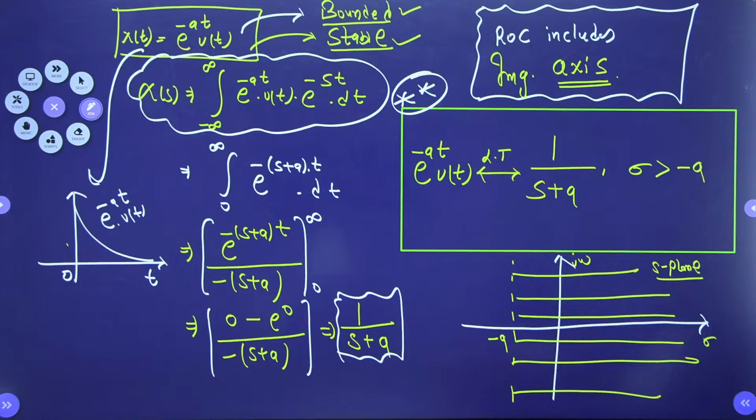Tell me, children, Vedai, Purushottam, shall we go to the next one or wait, beta? Very important box: e to the power minus at ut, 1 upon s plus a, sigma is greater than minus a. Yes sir, complete. Purushottam, shabash. Vedai, okay.